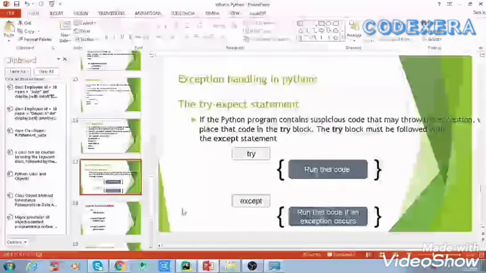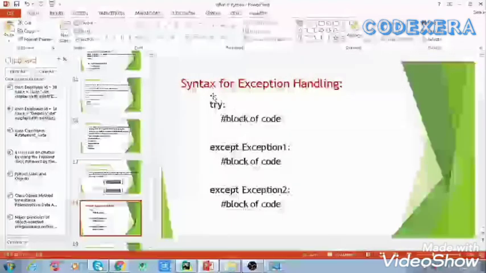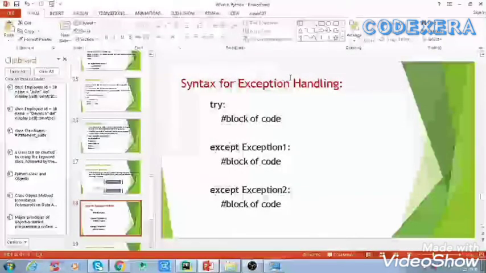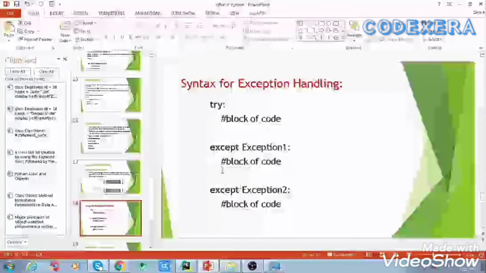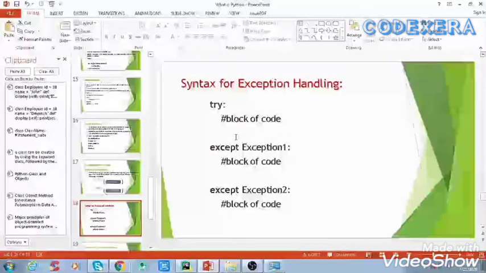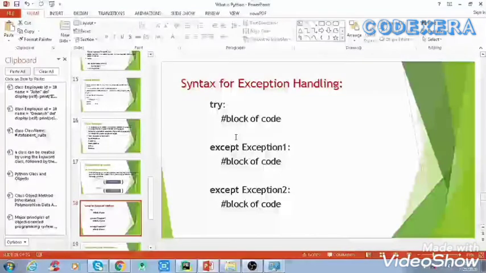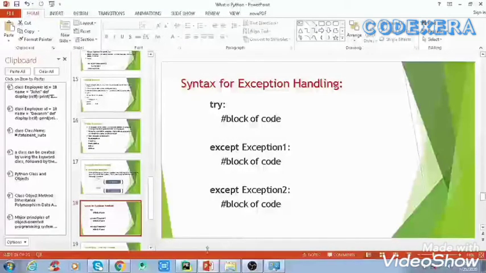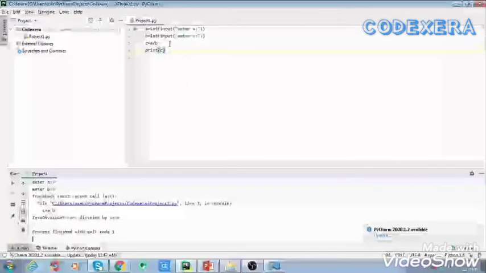Now the syntax for exception handling. This is the syntax: try, except. We can write multiple except blocks if we suspect that multiple exceptions may happen in a particular program. I will show you one example, then you will be able to understand.